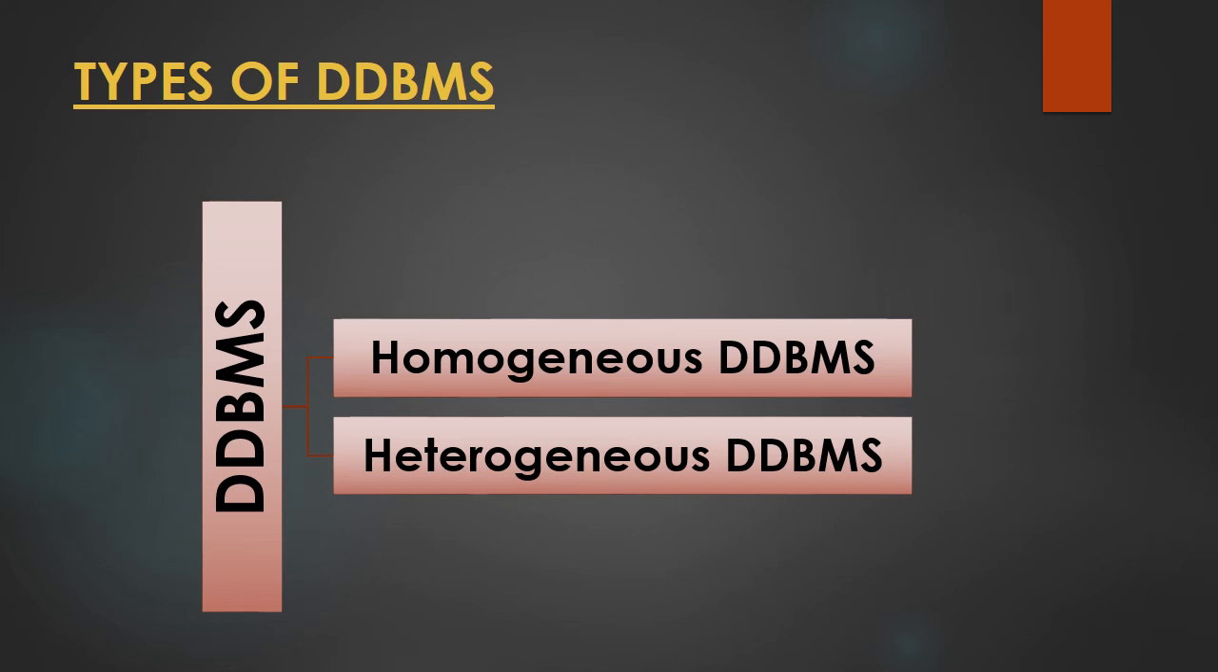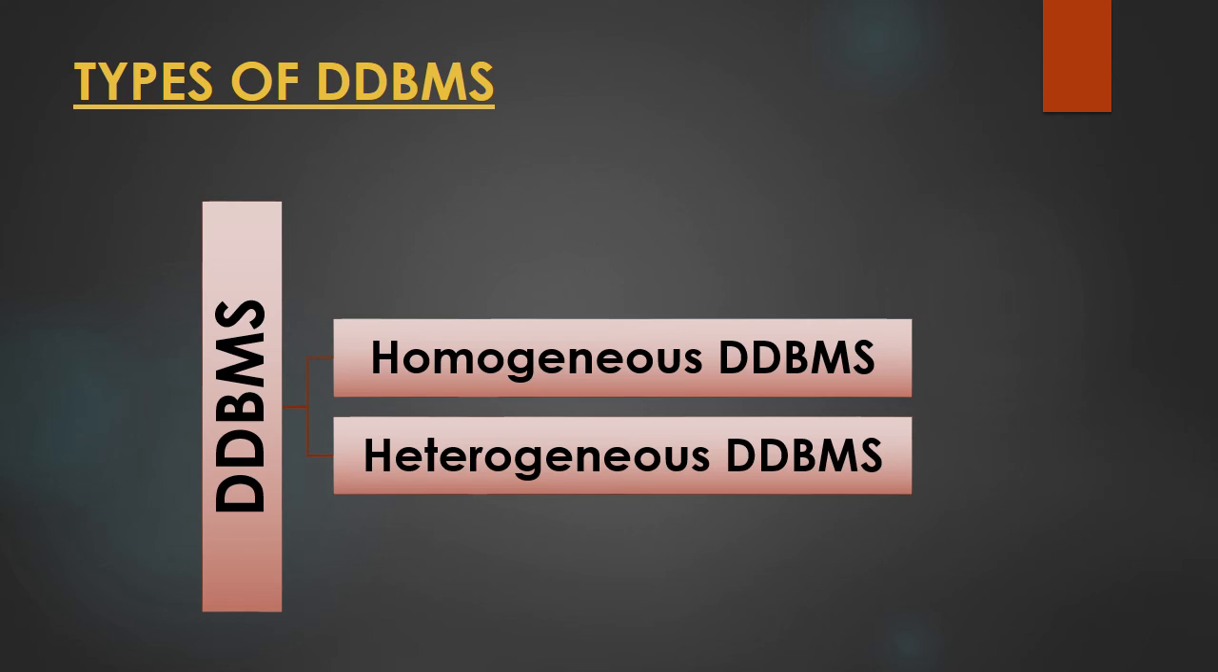And all these homogeneous distributed databases use the same DBMS software, and they use the same application on every site, and they have a common schema also. That means the overall structure of all the databases should be the same. So therefore we can call it homogeneous, means they are similar to one another.